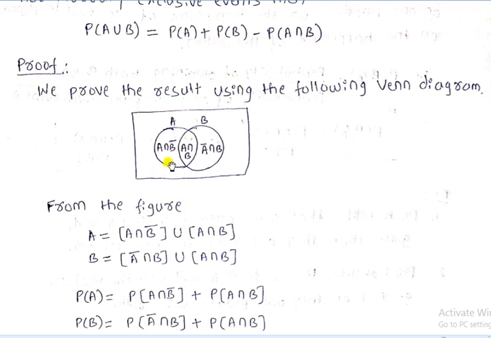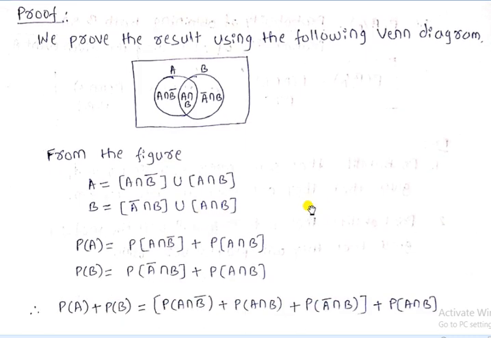Set A contains A intersection B bar, set B contains A bar intersection B, and the common part for set A and set B is A intersection B. So from the figure, set A is equal to A intersection B bar union A intersection B. Similarly, set B is A bar intersection B union A intersection B.